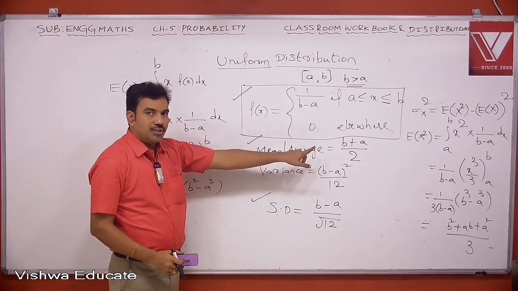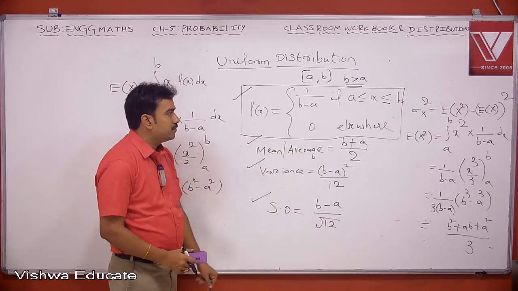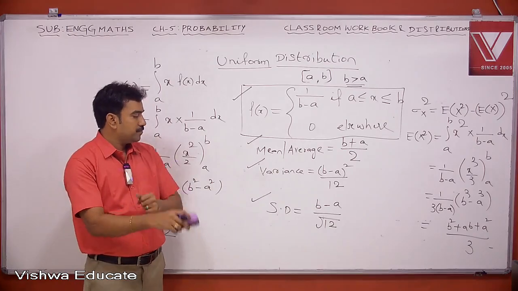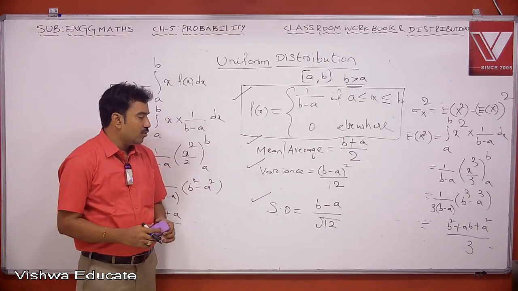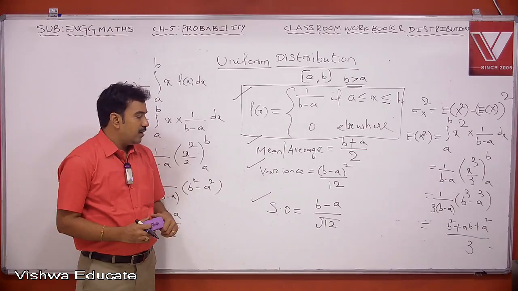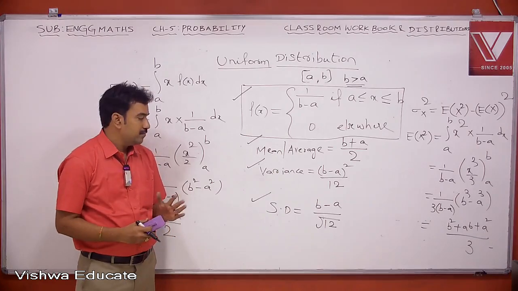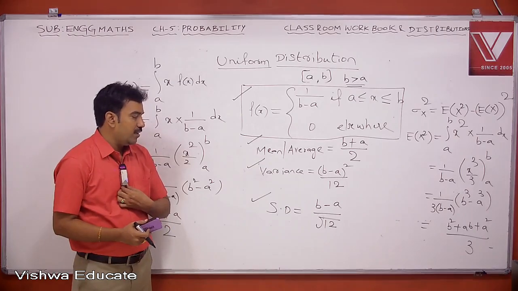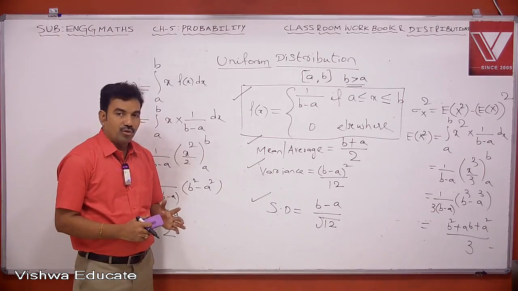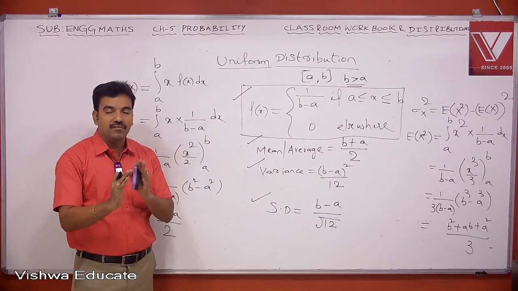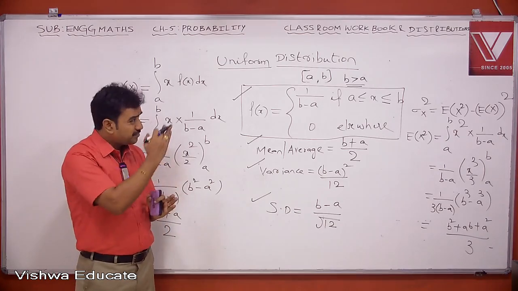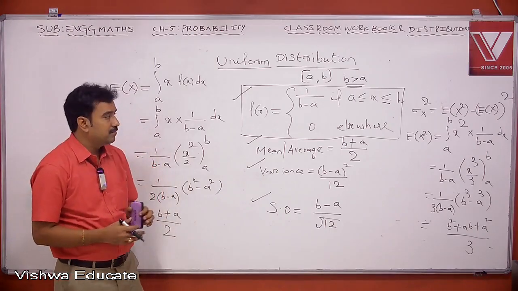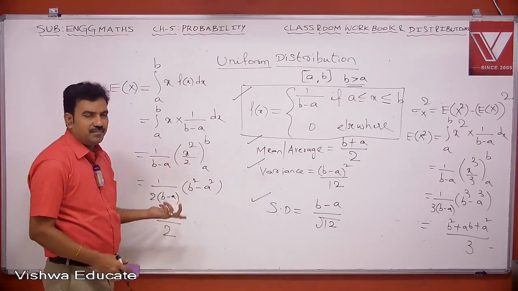Mean or average equal to b plus a by 2, variance equal to b minus a whole square by 12, SD equal to b minus a divided by square root of 12. So when a specific interval is given, then the distribution goes under uniform distribution. You need not write these values.